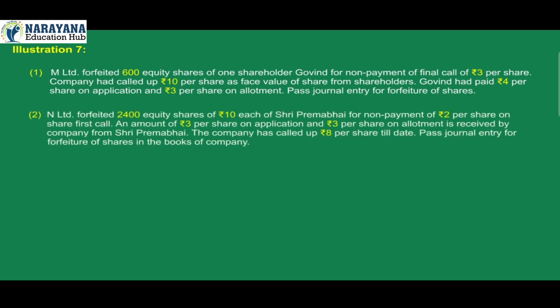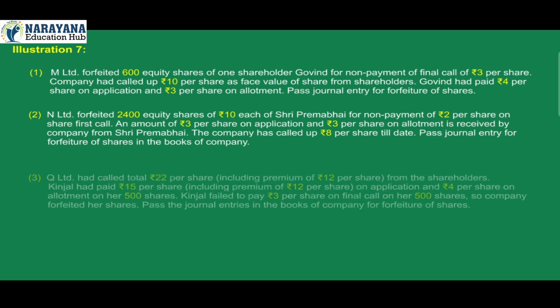2. N Limited forfeited 2,400 equity shares of Rs 10 each of Shri Prema Bhai for non-payment of Rs 2 per share on first call. An amount of Rs 3 per share on application and Rs 3 per share on allotment was received by the company from Shri Prema Bhai. The company has called up Rs 8 per share till date. Pass the journal entry for forfeiture of shares in the books of the company.